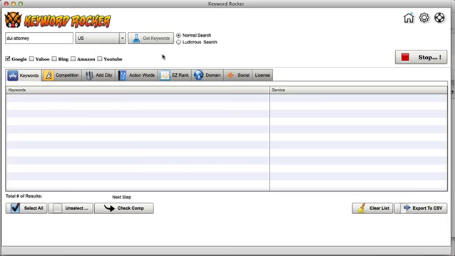Very, very simple, okay? I could either do a normal search, which is basically just going to go through the alphabet, A, B, C, D, and so forth, and do pretty much what we did already. Or I can do what's called a ludicrous search, for those of you guys who know what movie we're referencing. And if you do that, it's just going to pull pretty much anything and everything you could think about. It's going to be like a spider web of results. So for the normal search, you can see between 200 and 900 search results. And then ludicrous, you might see 2 to 4 to 5 times more than that. Okay, so I'm just going to do this one because I don't want to sift through a ton of keywords.